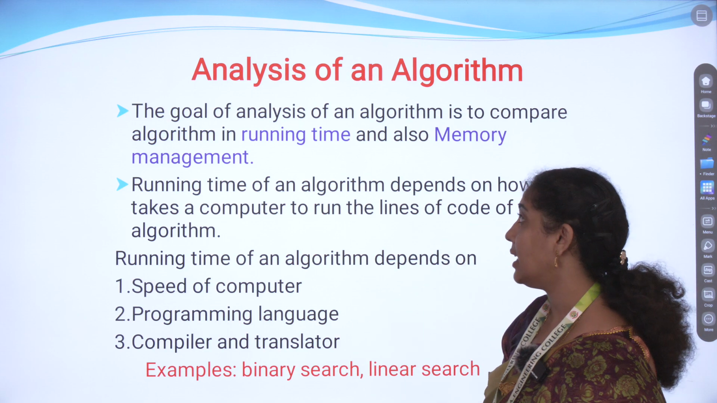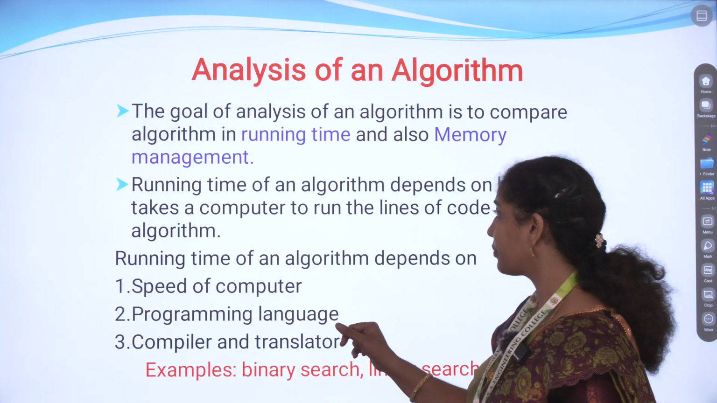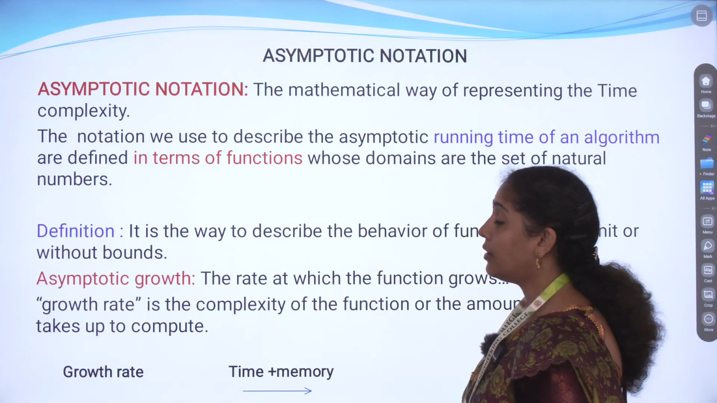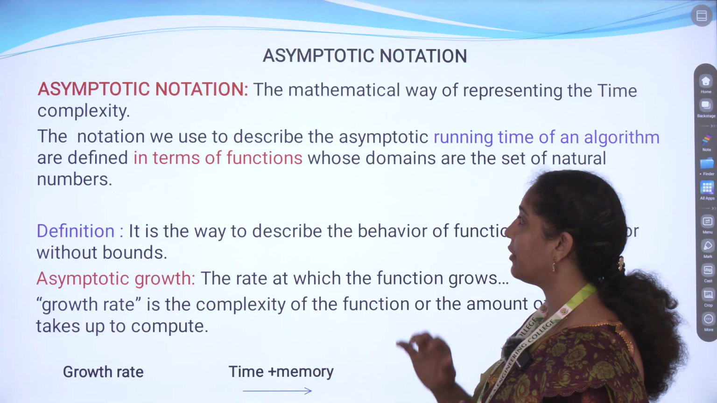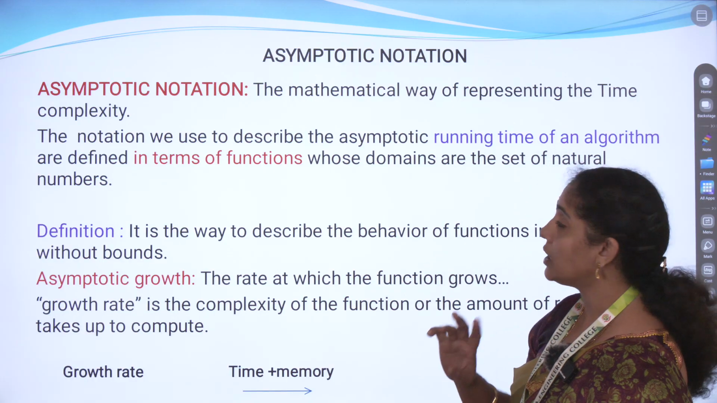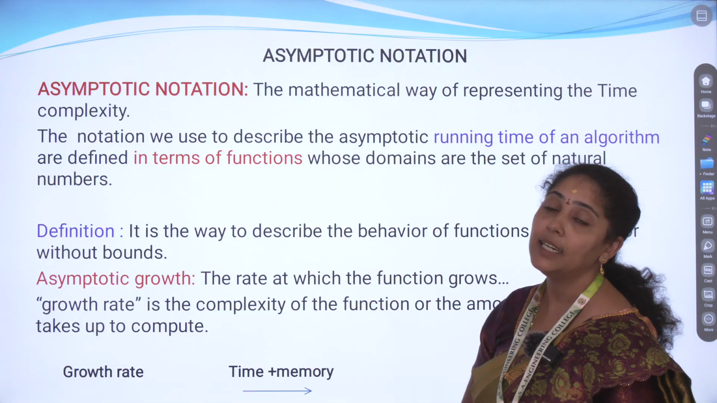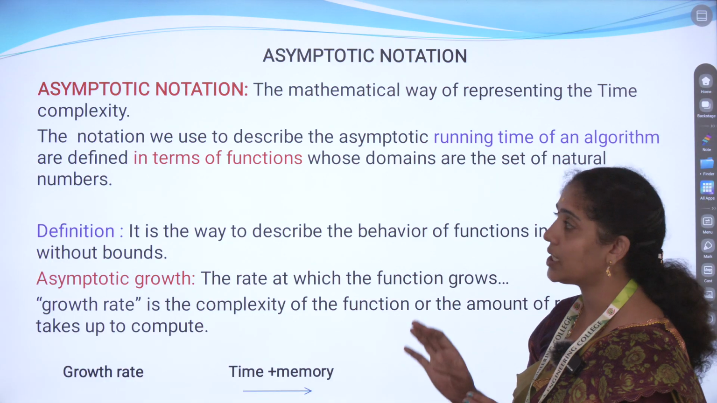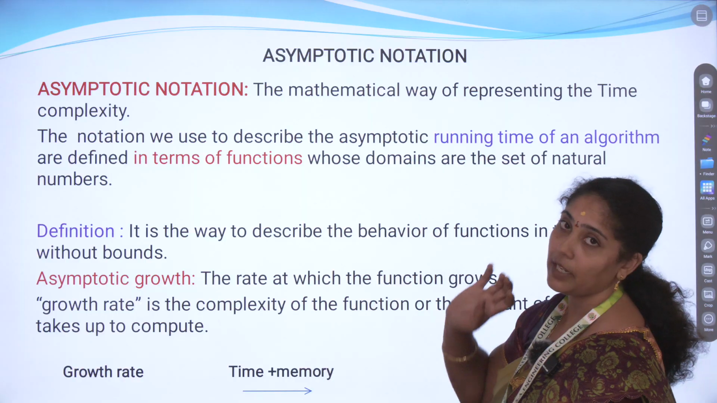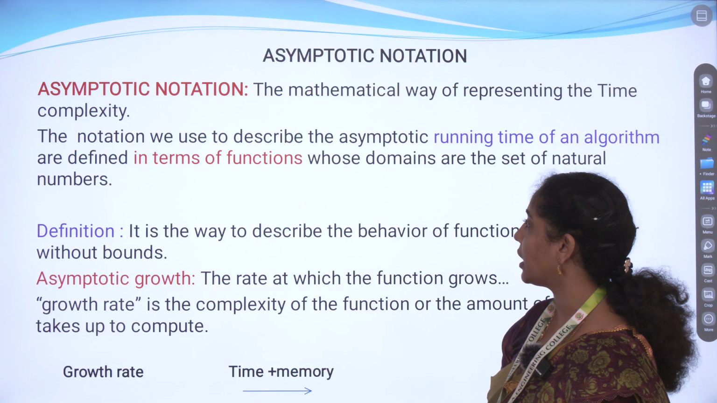They are telling here how to analyze all these factors. So for that factors analysis we define the notation as asymptotic notation. This asymptotic notation is nothing but the mathematical way of representing the time complexity. So how much time it will be taken, that we will ensure here. That kind of notations we call asymptotic notation.